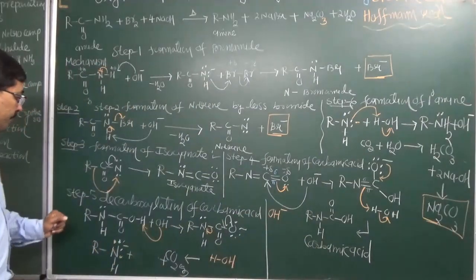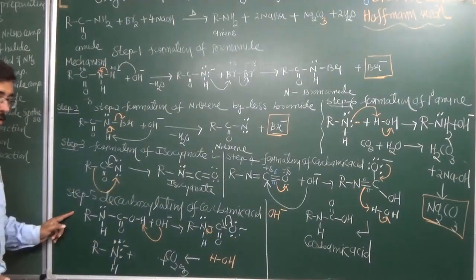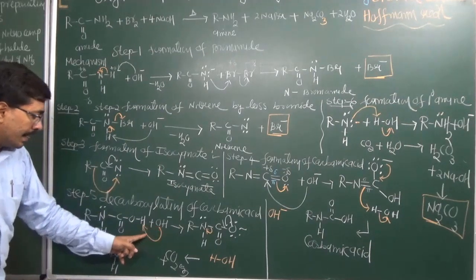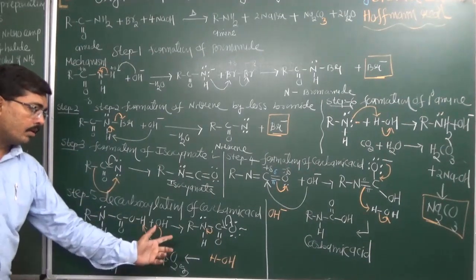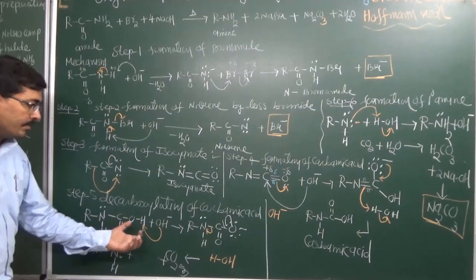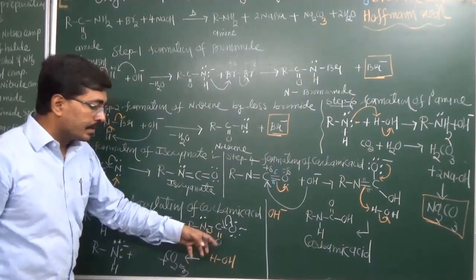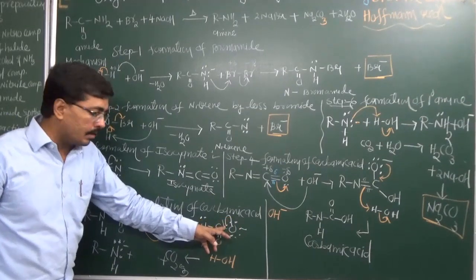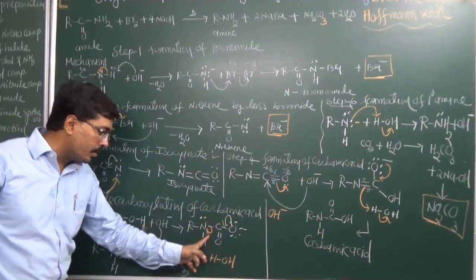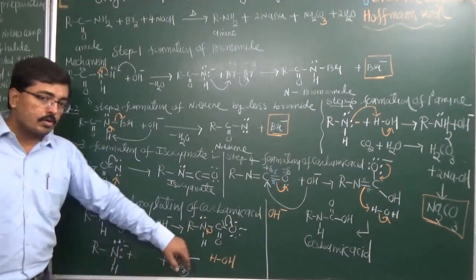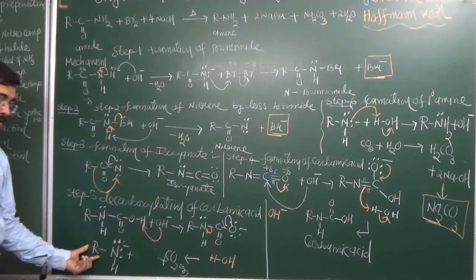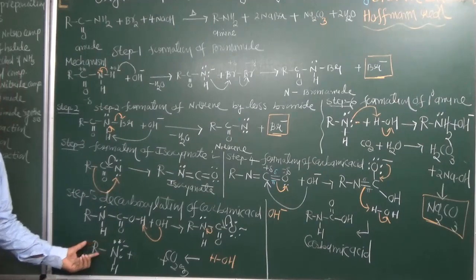Now in step 5, carbamic acid undergoes a decarboxylation reaction. The hydroxyl ion obtained here attacks a hydrogen and is removed in the form of water, and as a result we get this carboxylate ion. In order to obtain stability, the carboxylate ion gives electrons to carbon, a double bond forms and this bond breaks. So decarboxylation occurs, and as a result we get nitrogen with 2 electron pairs and a negative charge.